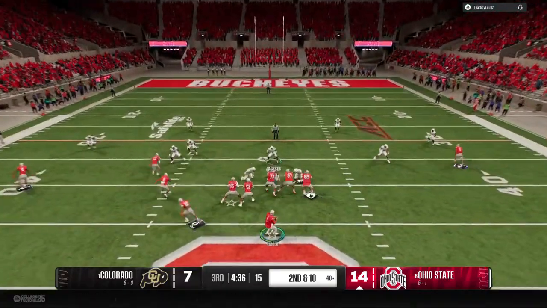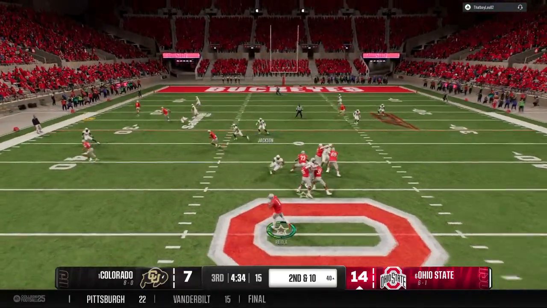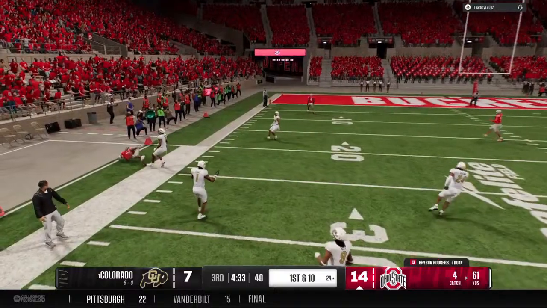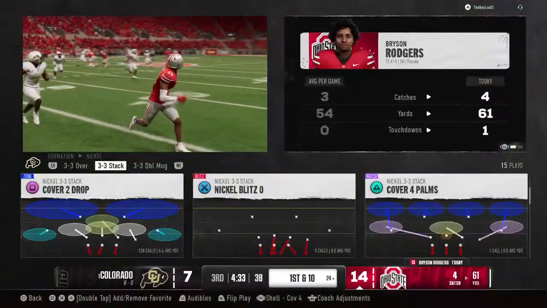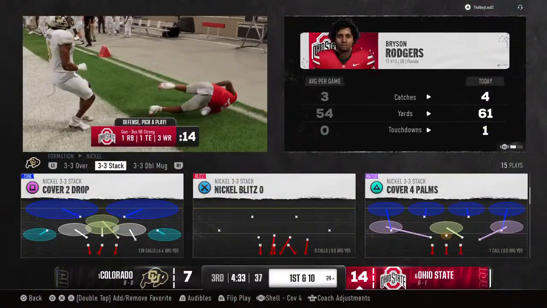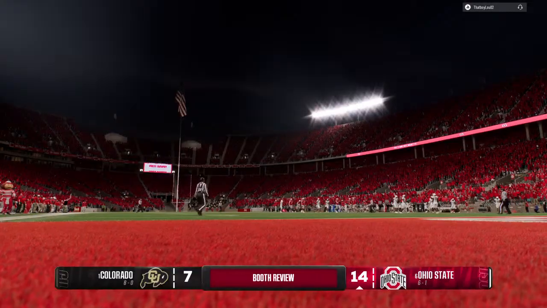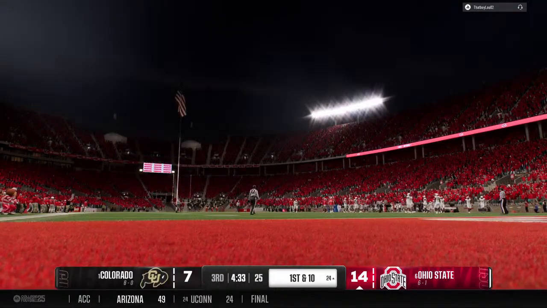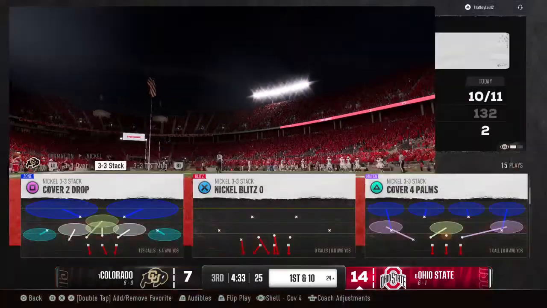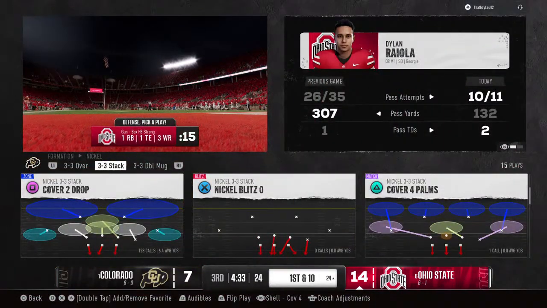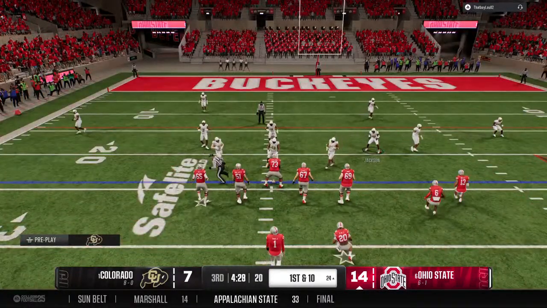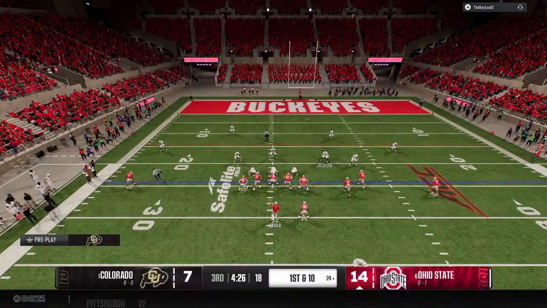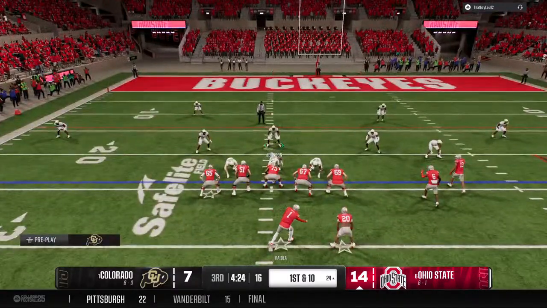To throw, it's Raiola. Looking for his big tight end. Beautiful catch right near the sideline. Gets the foot down. Nice throw. Hold on a second. The replay official has signaled that he wants to have another look at this play. Well, they took a look just to confirm it, but it looks like they got it right on the field. After the review, the play will stand. The Buckeyes have 1st and 10 here.